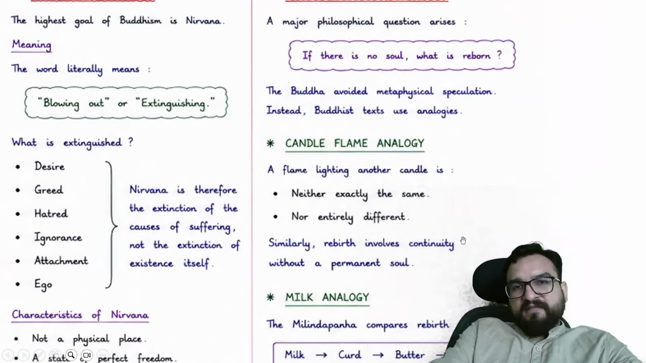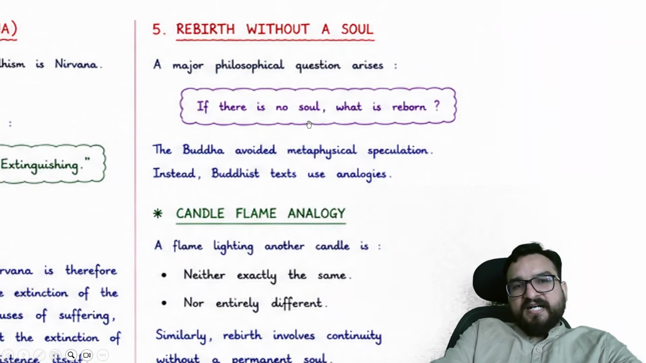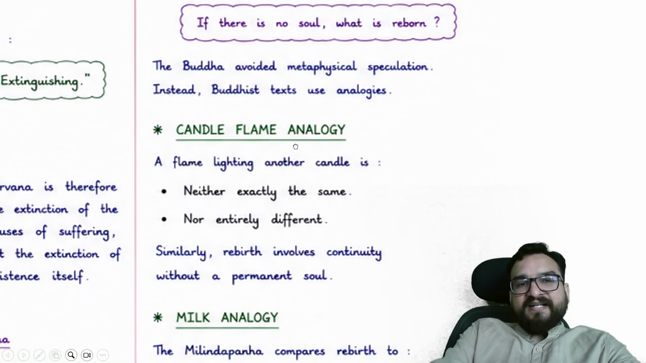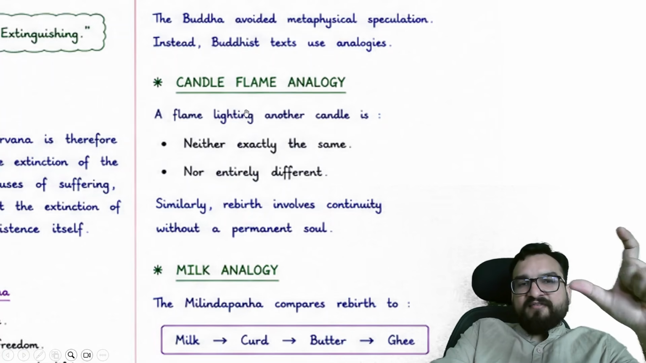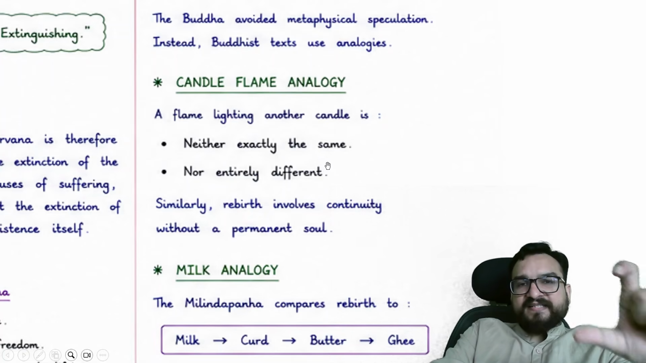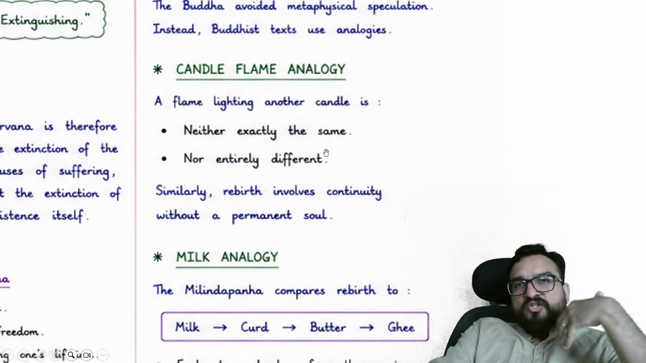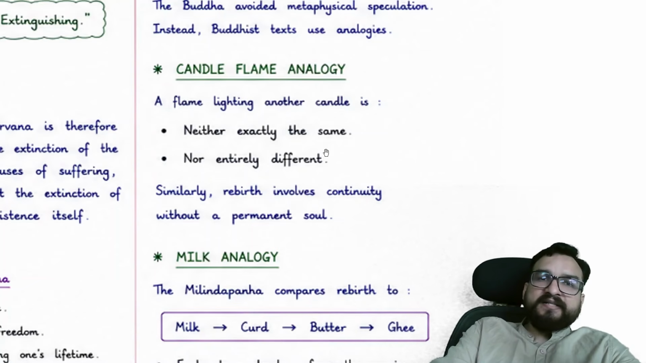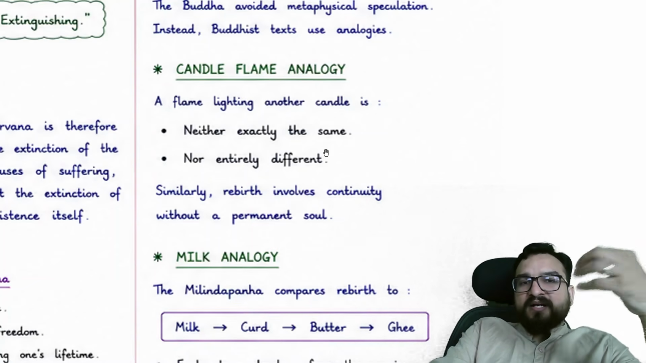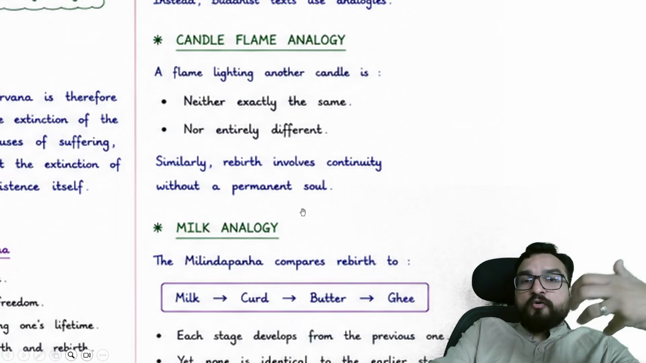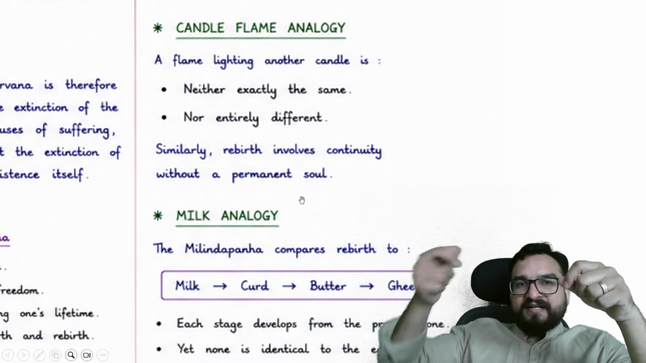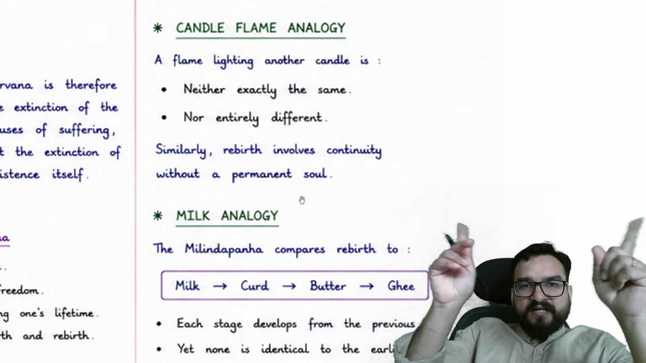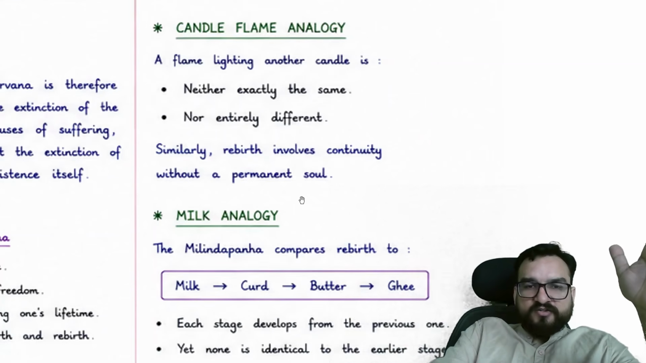Now they did not believe in soul, so he used to get asked that if there is no soul, then what according to you is reborn? Buddha gave the candle flame analogy. He says that a flame lighting another candle is neither exactly the same nor entirely different. So if we are getting reborn, we are not having the same permanent soul which you are talking about. Rebirth involves continuity without a permanent soul, like a candle lighting the other candle, right? They are not entirely the same, they are not entirely different as well.